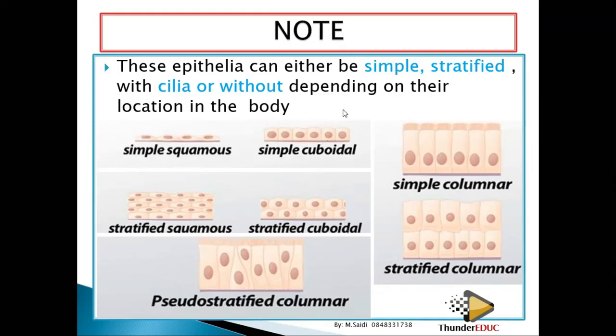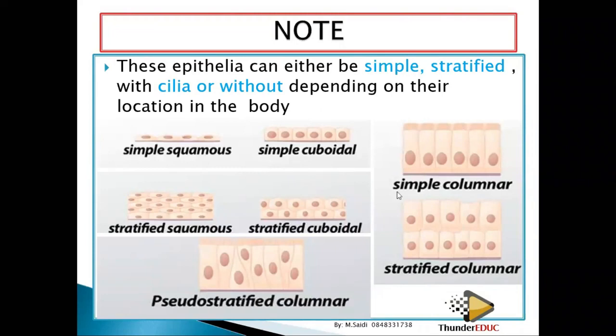So if it is just a simple house, or the double story, it means this is simple or it has many layers, stratified cuboidal. Then this one is pseudo stratified, just a false layer, but in the form of columns, columnar. Then you have simple columnar. It could be just simple without any layers on top, or stratified columnar. You see that now it has one layer and then a second layer. So you have to know, when they give you a question, you must know how to identify.